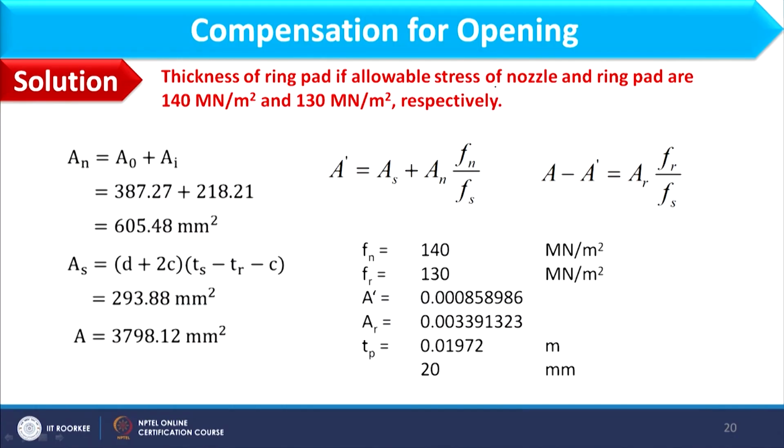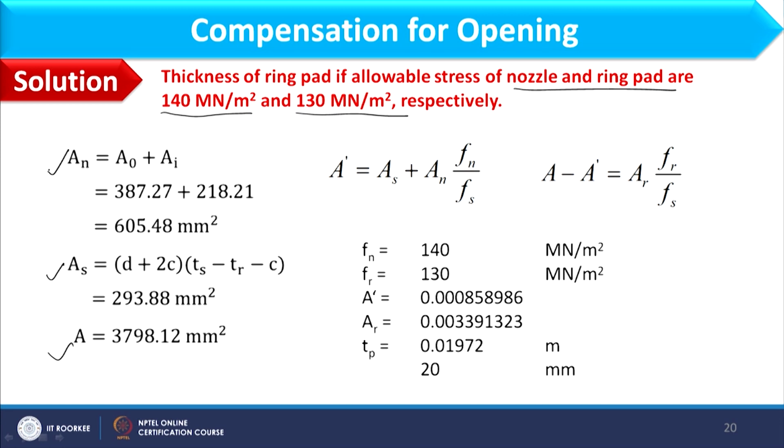So, till now, in whatever problems I have solved, the allowable stresses of ring, nozzle as well as shell are all equal. Now, we will see if these values differ. So, we have to find thickness of ring pad if allowable stress of nozzle and ring pad are 140 mega Newton per meter square and 130 mega Newton per meter square respectively. However, for shell allowable stress value is given as 150 mega Newton per meter square.